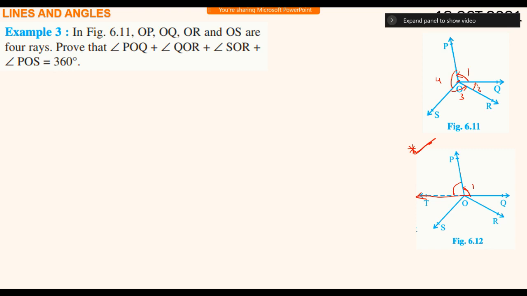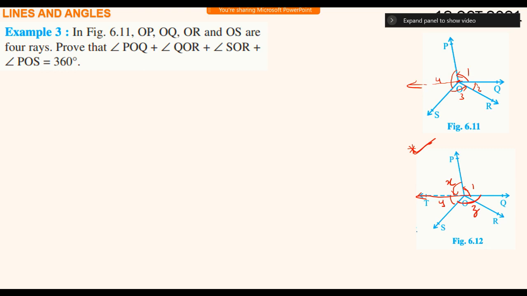This is extra angle POT. So here 4 is divided into 2 parts. This portion is X, the other portion is Y. And this is 3 plus 2, Z.